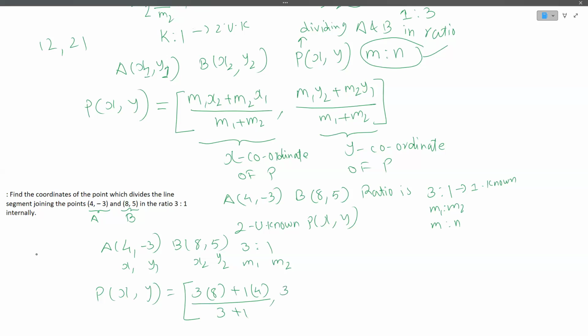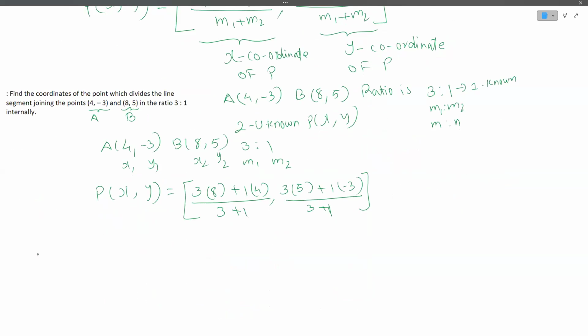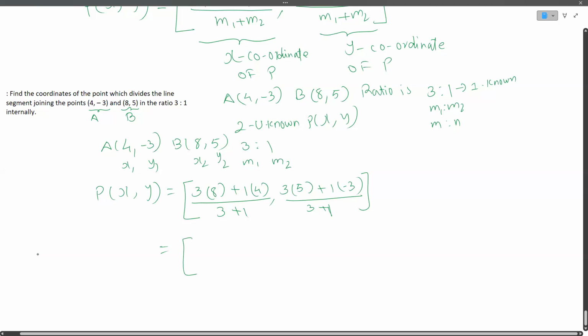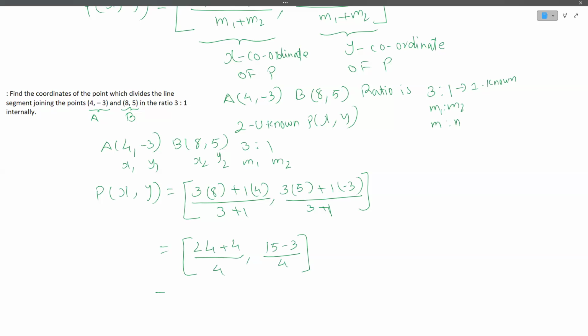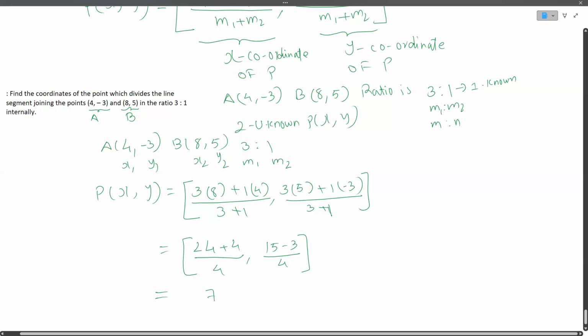Okay, m1 y2 is 5, plus 1 into minus 3, divided by 3 plus 1. Okay, now let us simplify this. This is 24 plus 4 by 4, and this is 15 minus 3 by 4. So this is going to be 28 by 4, which is 7, and then 15 minus 3 is 12, and 12 by 4 is 3.